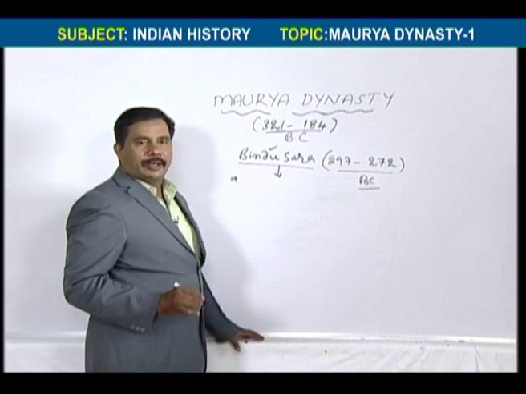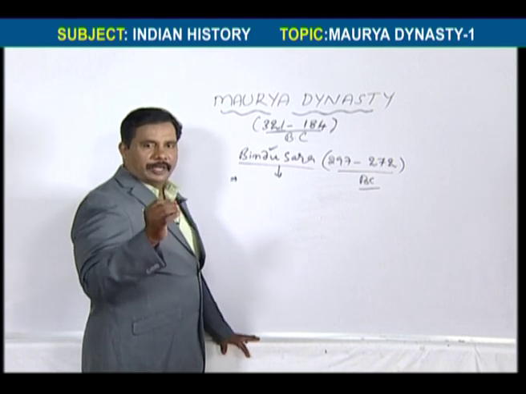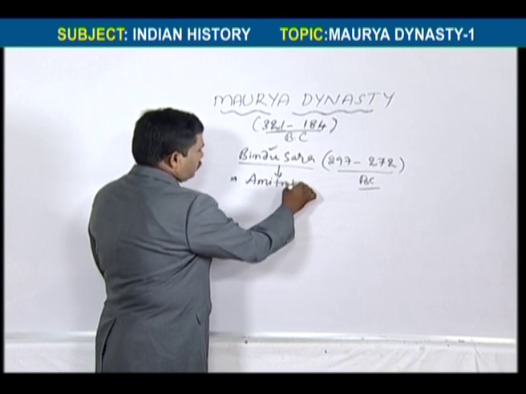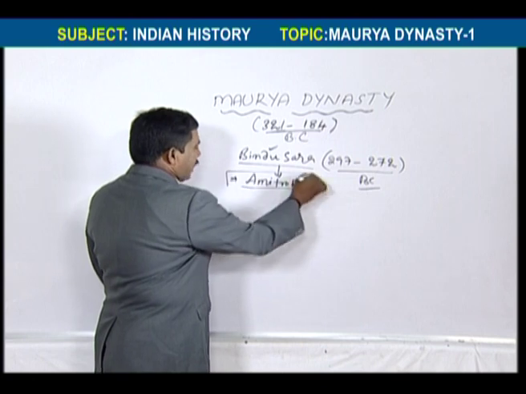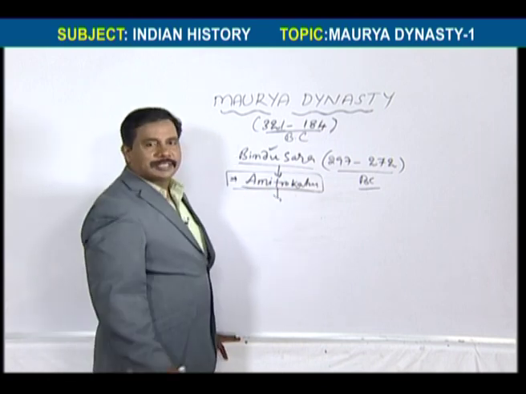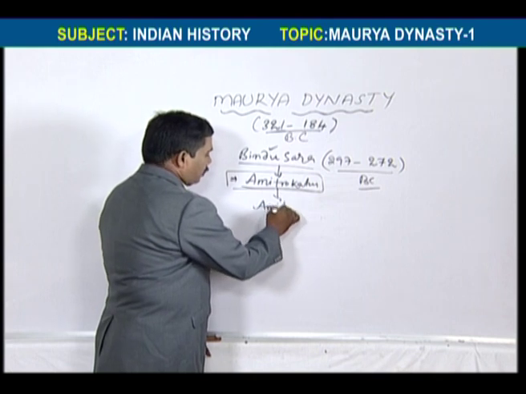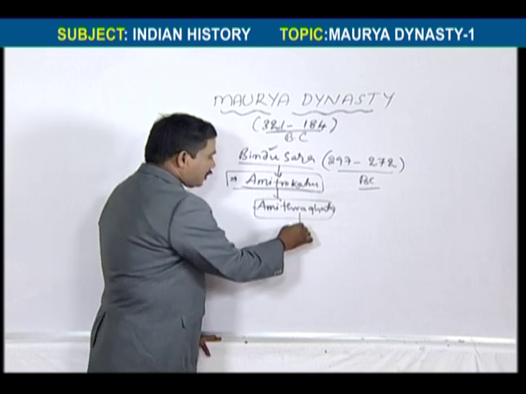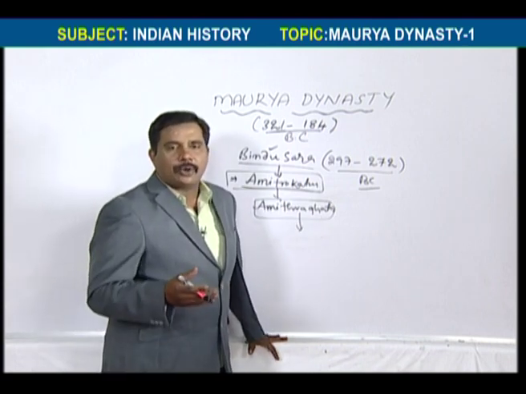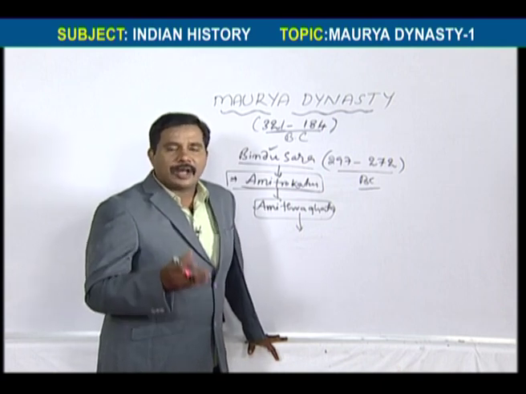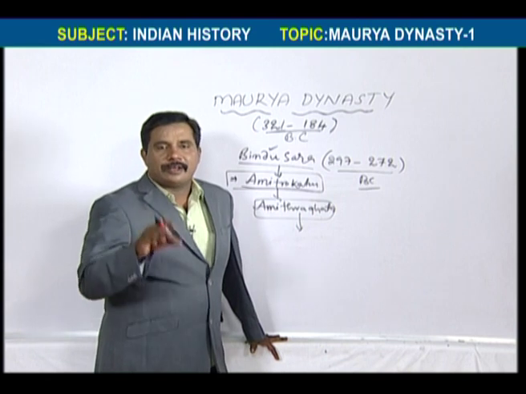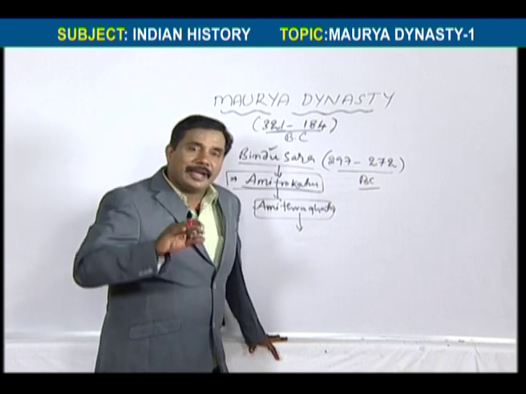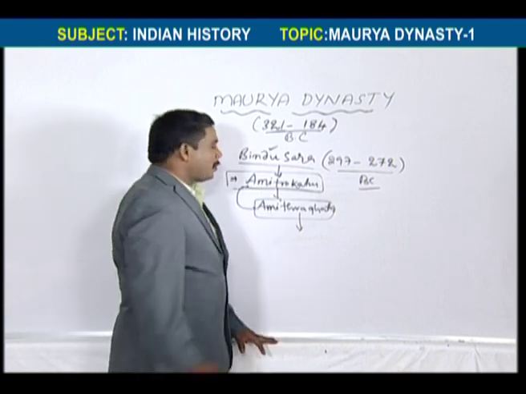According to Greek literature he is called Amitrochates. In Sanskrit he is called Amitraghata. This means he has no enemies. He killed all the enemies so that no enemies were left. That's why it is called Amitraghata, and in Greek literature Amitrokaitos.